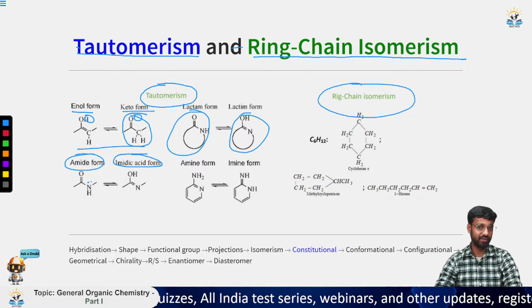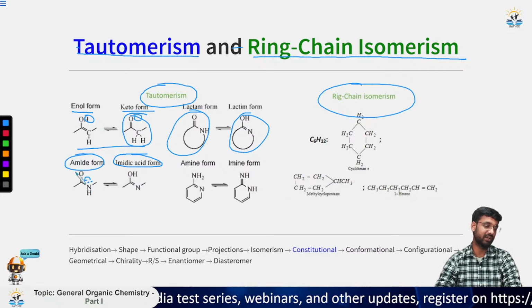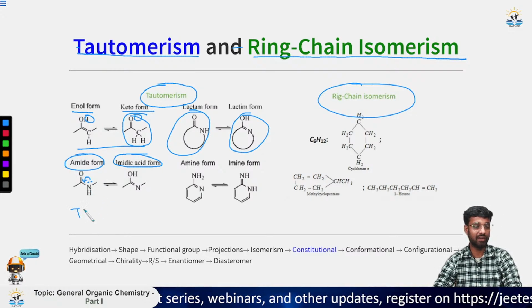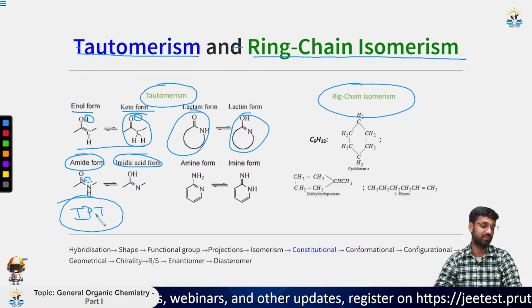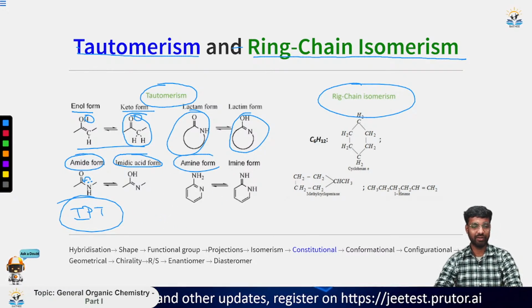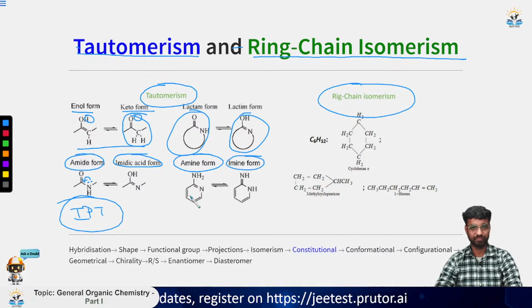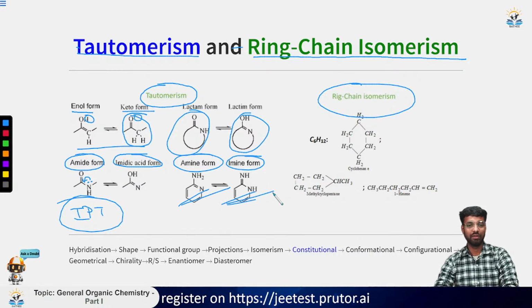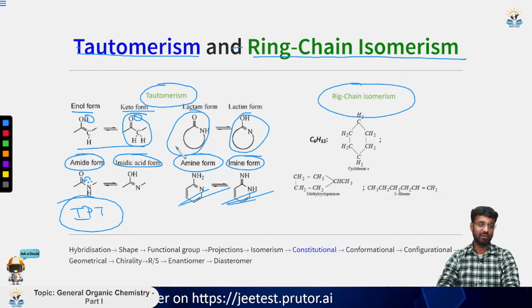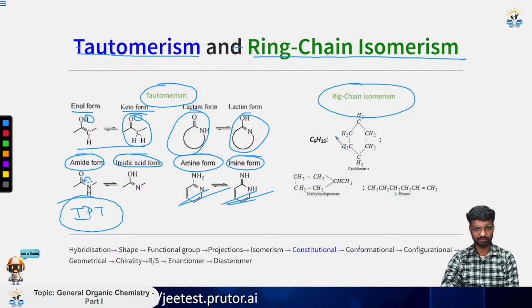What we are doing is putting this hydrogen here and transferring this electron here, so we are doing an intermolecular proton transfer, just transferring a proton from one place to another. Then we know the amine group can also be called the imine group. So these are the basic types of tautomerism. If you know all four, it is enough for the tautomerism part.